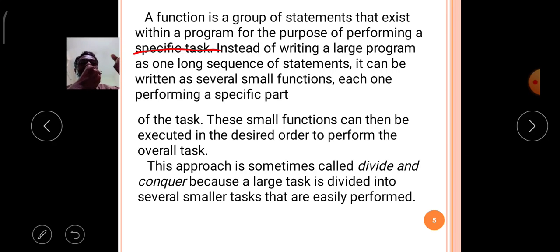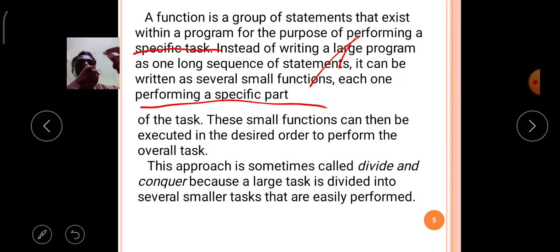Instead of writing a large program as one long sequence of statements, it can be written as several small functions, each one performing a specific part. If you write a lengthy program continuously under a single heading, managing variables, control, and tasks may be confusing or difficult.